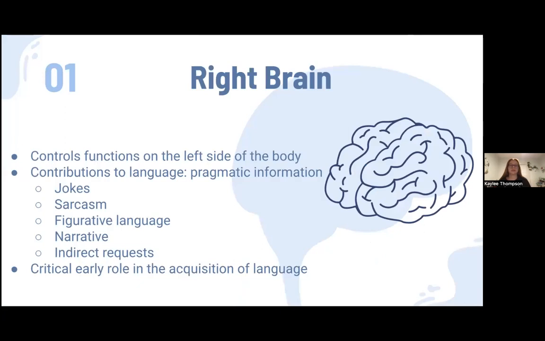So to start, the right brain controls functions on the left side of the body. It has contributions to language, including pragmatic information. Pragmatic information includes jokes, sarcasm, figurative language, narratives, and indirect requests. The right brain has a critical early role in the acquisition of language as well.